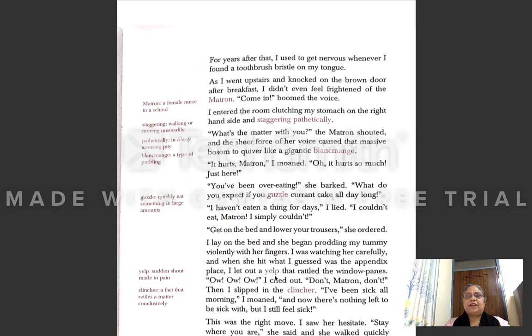So when matron told him to lie down on the bed, the writer lay down on the bed and matron started checking up his stomach. When she was checking his stomach, as soon as matron reached that place where the writer guessed was the appendix place, he let out a yelp. Yelp means he shouted, that rattled the window panes. He shouted so loudly that even the window panes rattled. Like when an earthquake comes, you hear the shivering of the window panes. The same way, rattled the window panes means that even the window panes started shivering.